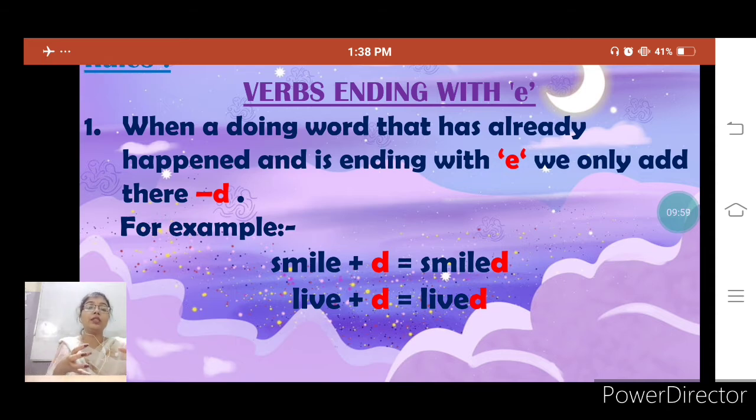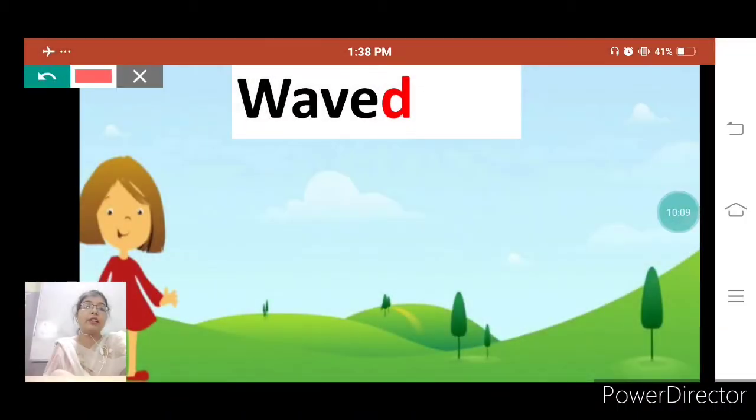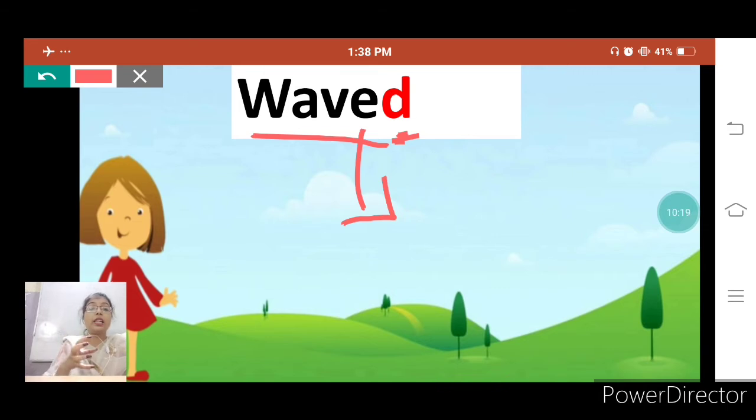All these words are showing that the action had already happened in the past. Here is an example, wave, and we have added d here. Why have we added only d here? Because this verb ends with e, so we add only d, then it will become waved.